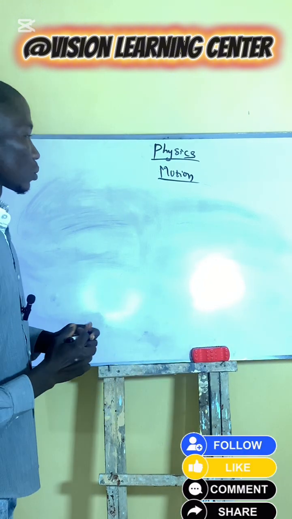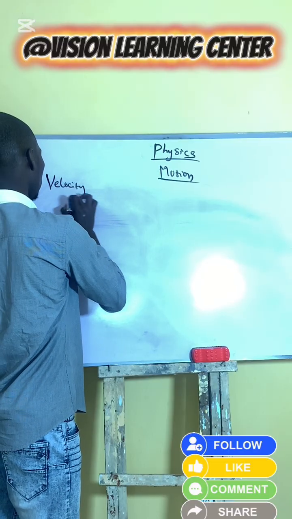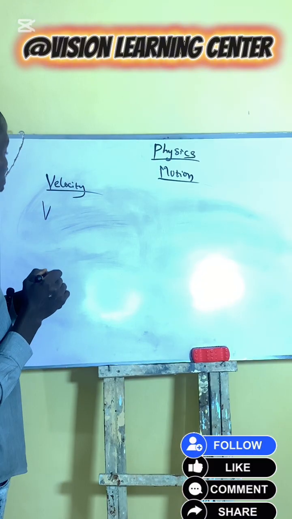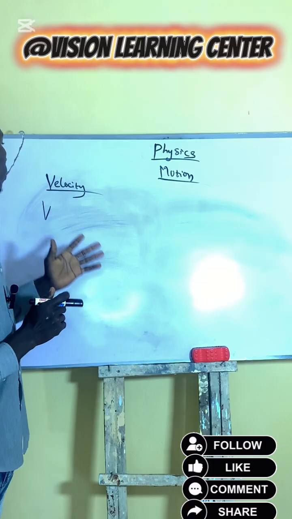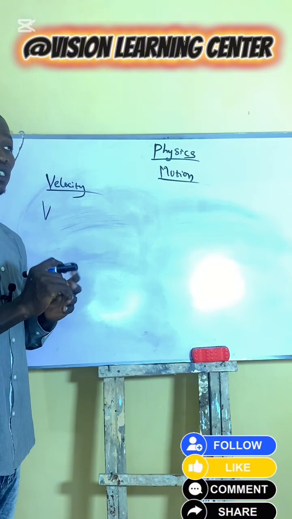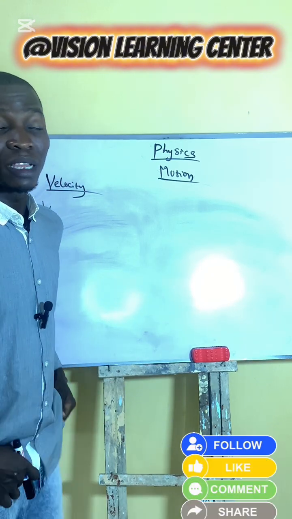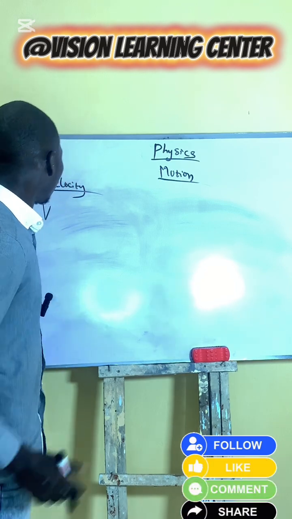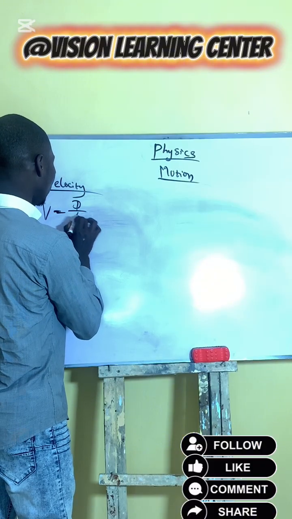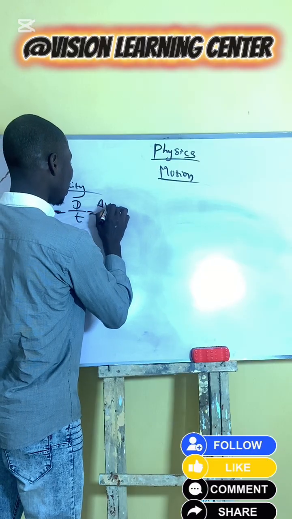Velocity is represented with symbol V. Velocity is the rate of change of displacement with time. D over T, and our D is change in length.